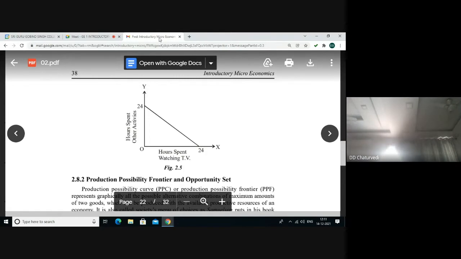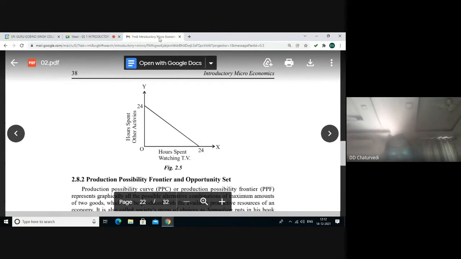So we have to make a reconciliation of the conflicting goals of entertainment and productive activities. Then only we shall be able to maximize our welfare by working on one or the other point on the constraint, which is again linear and downward sloping.